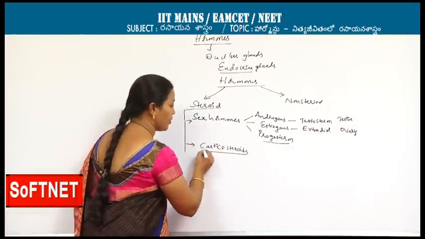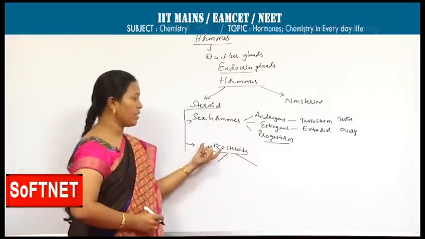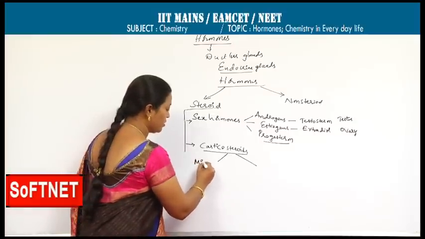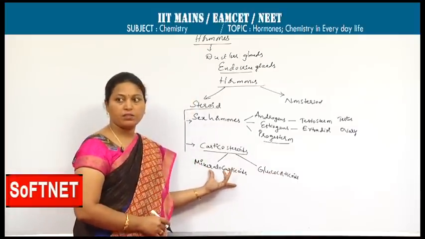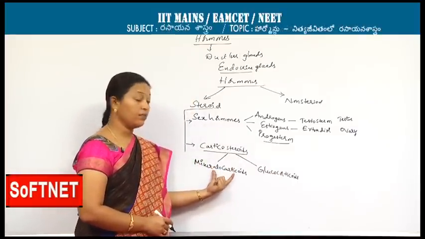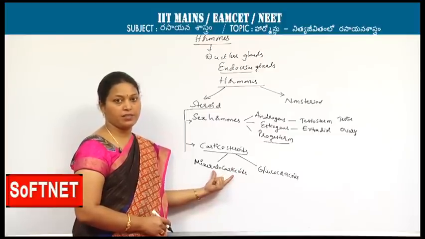Next, corticosteroids. These are again of two types, both produced by the adrenal cortex: mineralocorticoids and glucocorticoids. Mineralocorticoids are produced by some tissues of the adrenal cortex.